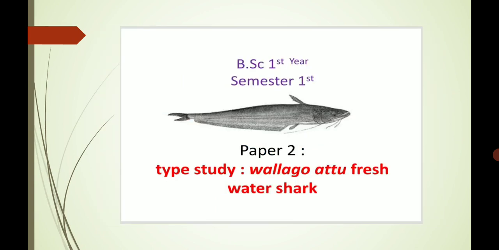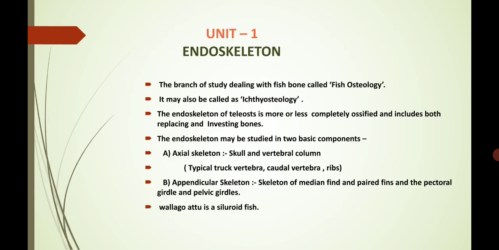Today we are going to start theory paper second. The name of the paper is Type Study of Wallago attu, commonly called a freshwater shark. Now today we are going to start unit first. The topic is endoskeleton. You know that Wallago attu is a bony fish.